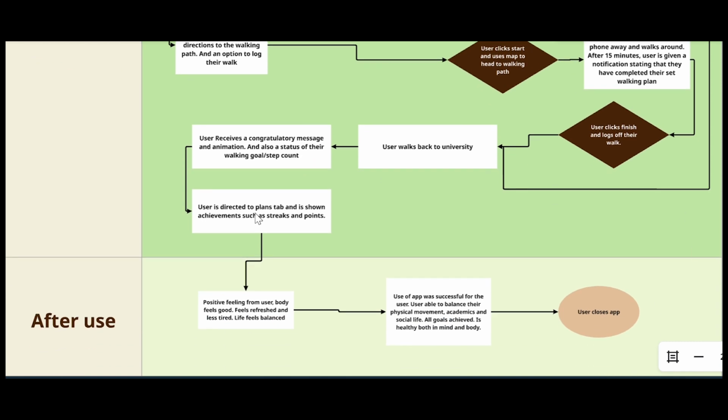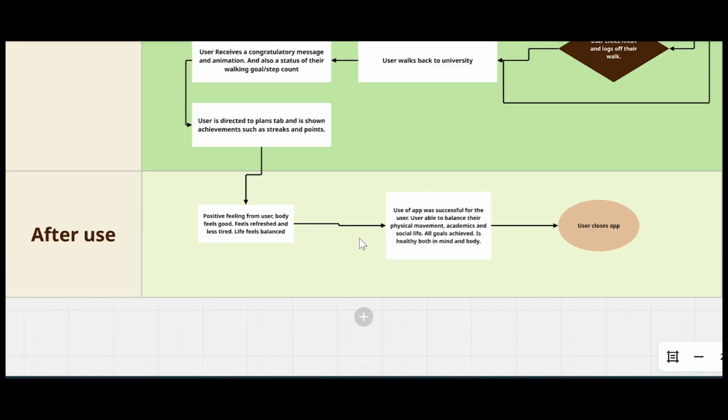After that, she's then directed to the Plans tab and is shown her achievements, such as the streaks and points that she has collected. So, after completing her walk and using the app, she feels quite refreshed and less tired, and her life feels balanced. So, the use of the app was successful for the user as she was able to balance physical movement and her academics, and she's both healthy in mind and body. So, the user then closes the app.